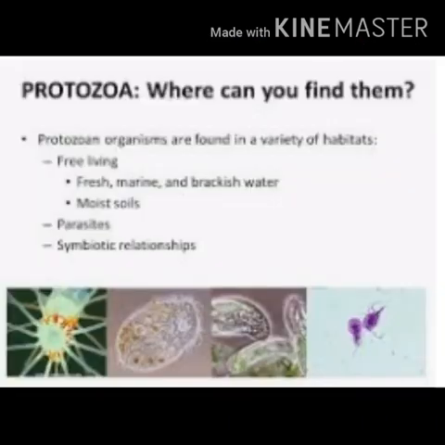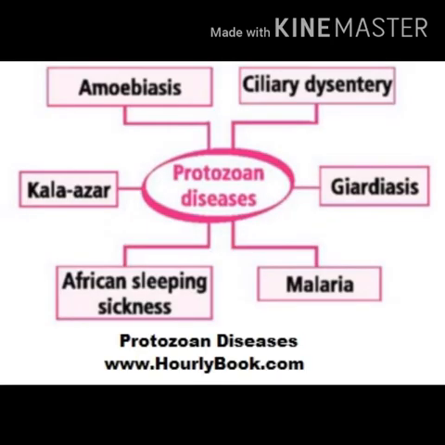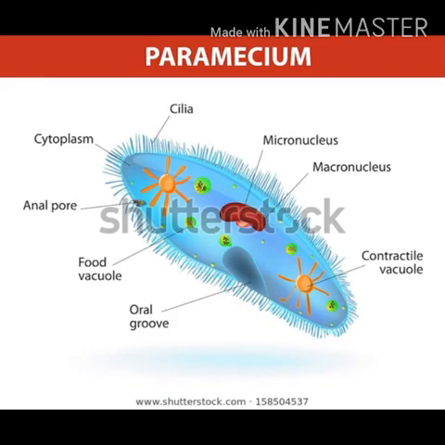Protozoans are found in soil, fresh water and sea water. Some are found in the body of other organisms and are pathogenic. That is, if they are present in another organism, they will produce disease in that organism. These are unicellular organisms with eukaryotic cells. So, they have one cell with a cell nucleus and membrane bound cell organelles.